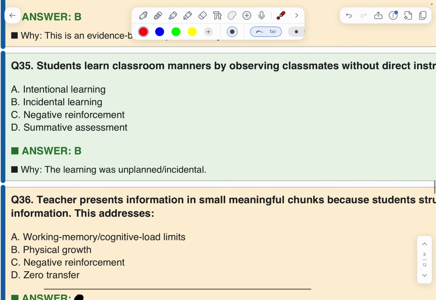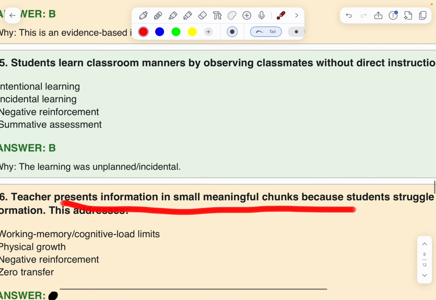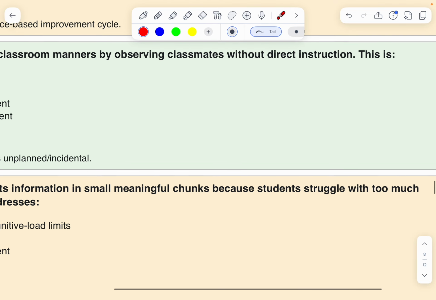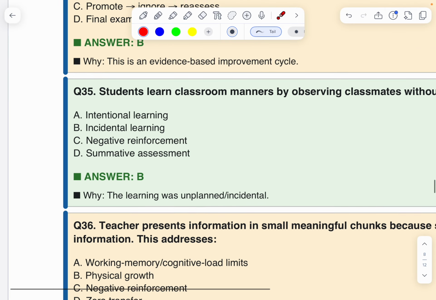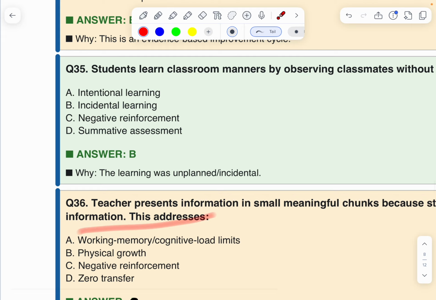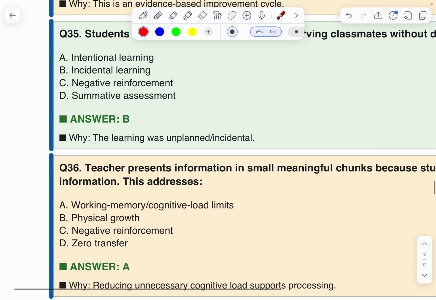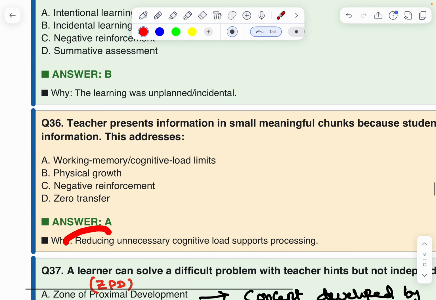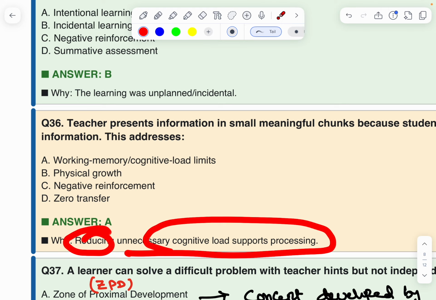Next. The teacher presents information in small meaningful chunks because students struggle with too much information. This addresses working memory, cognitive load limits, physical growth, negative reinforcement. First option. A is the correct concept, reducing unnecessary cognitive load.